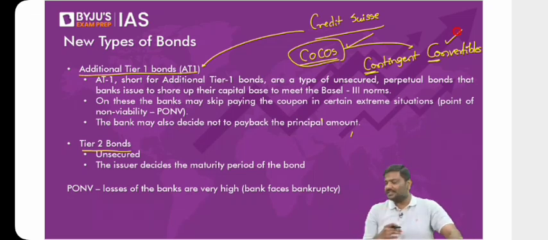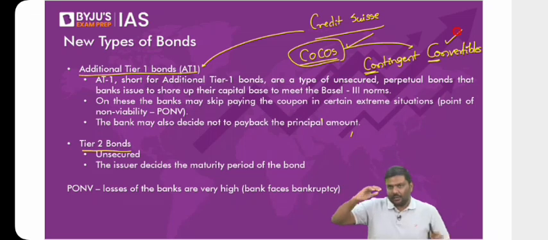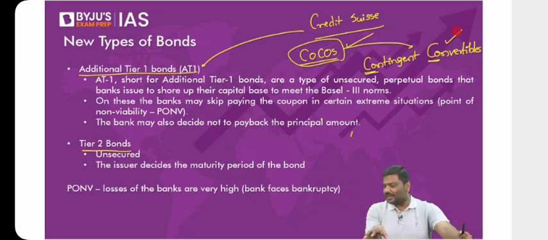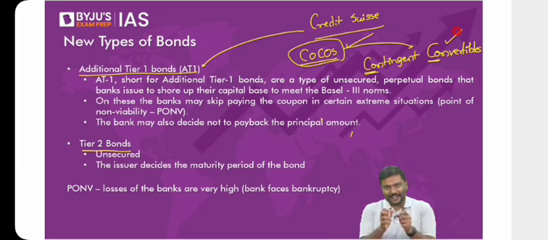Why contingent convertibles? You have to reach a point, right, that is contingent. Once you reach the point, these become convertibles. Contingent convertibles, COCOs. Bonds are simply COCOs. Credit Suisse had issued a huge amount of AT1 bonds.